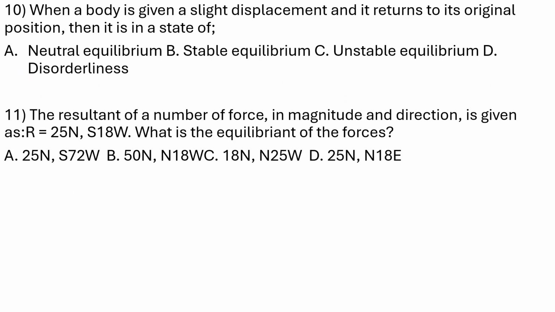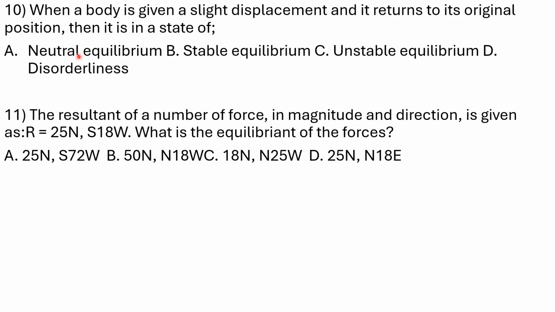When a body is given a slight displacement and it returns to its original position, then it is in a state of neutral equilibrium, stable equilibrium, unstable equilibrium, or disorderliness. Disorderliness is not even part of it; there is nothing that has to do with disorderliness when it comes to equilibrium.